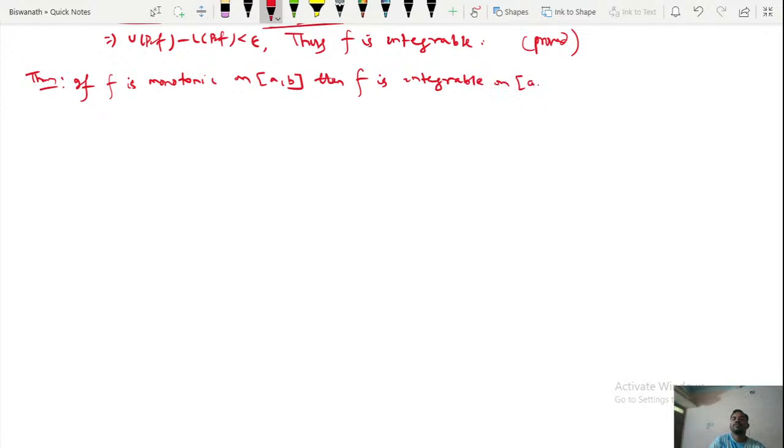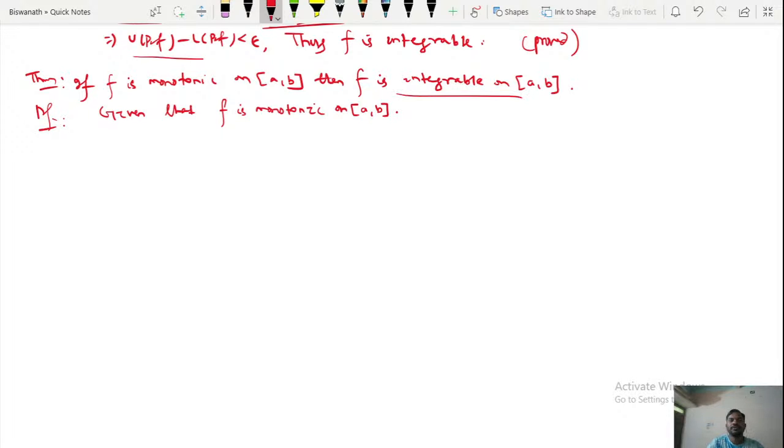So we are given that f is monotonic on closed [a, b], and we have to show that f is integrable. That means we have to show that UPF minus LPF is less than epsilon. What do we mean by monotonic? Monotonic means there are two types: monotonic increasing or monotonic decreasing.